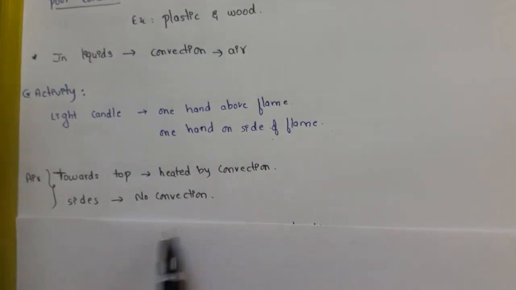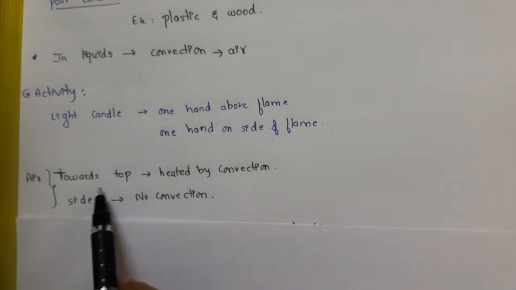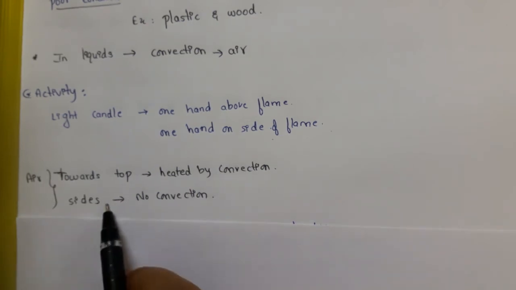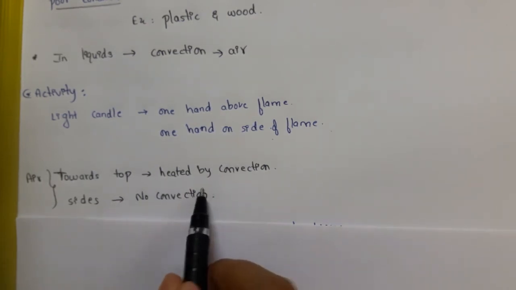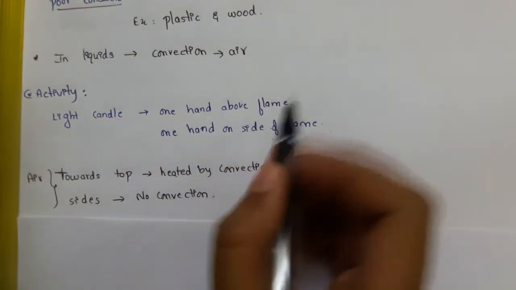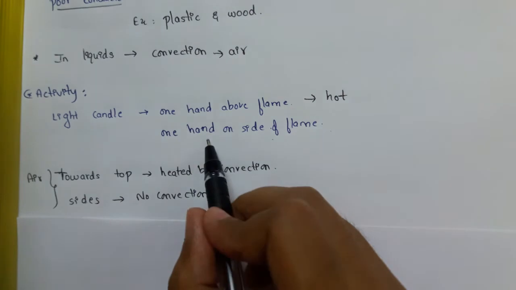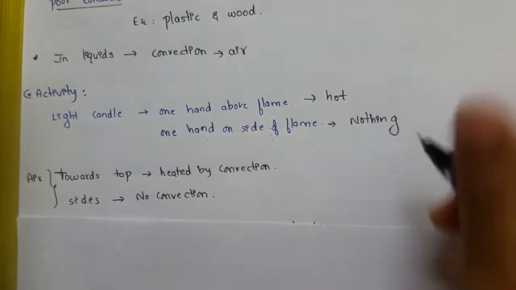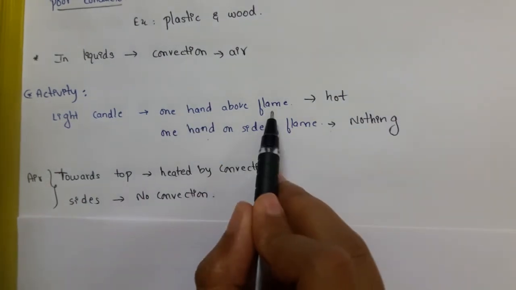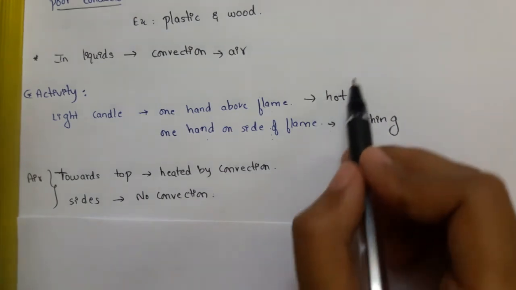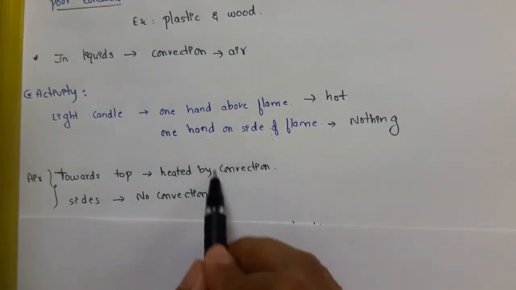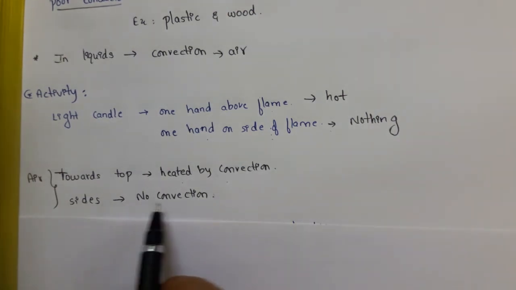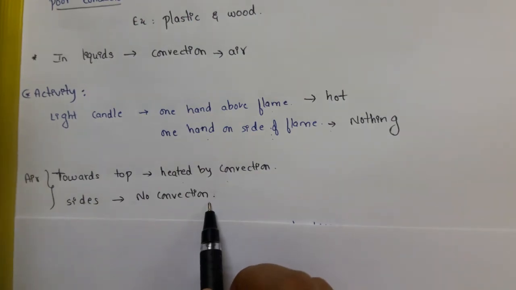So from the activity, we can conclude that the air towards the top is heated by convection, whereas towards the sides of the candle there is no convection. So when we kept the hand above the flame, we felt hot. When we kept the hand on the side of the flame, we felt nothing. Because above the flame, heat is transferred by convection, that is from the solid to the air, and on the sides there is no convection.